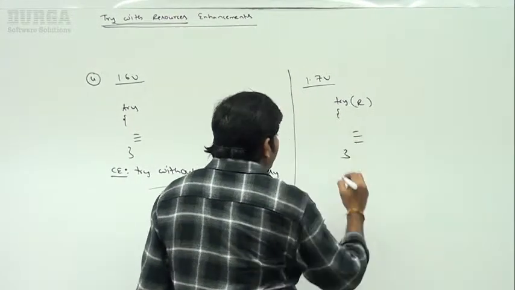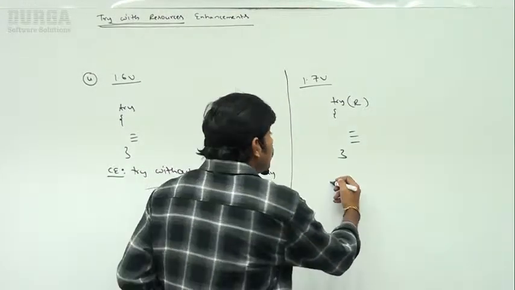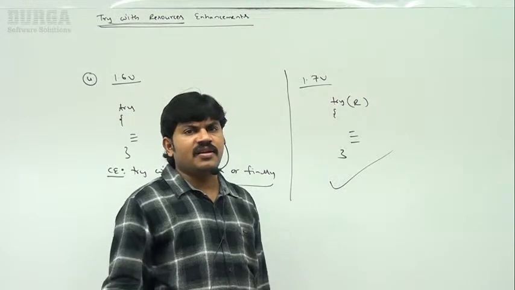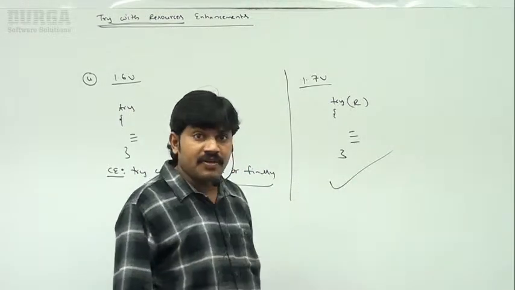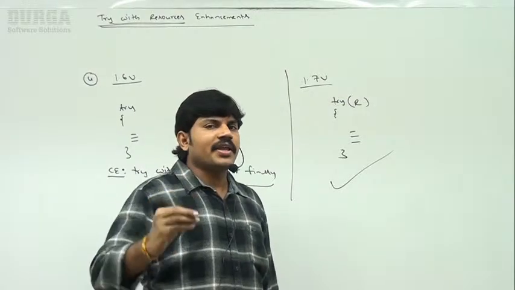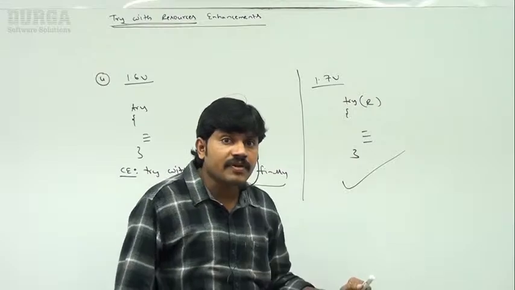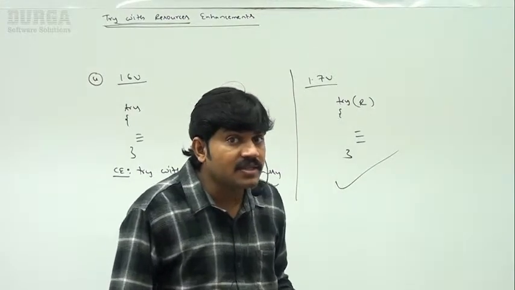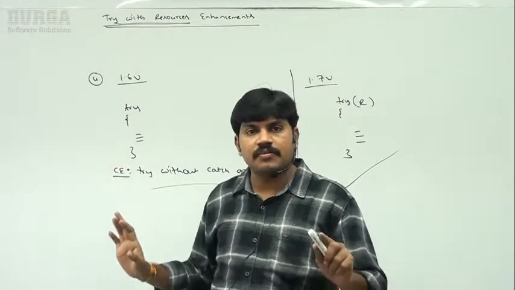Here we are not required to take a catch block or a finally block. Only this one is valid. Even if you are not taking a catch block, this syntax itself is valid. Try without catch or finally is valid syntax in which version? 1.7 version. But where is it invalid? In 1.6 version, only try by itself is invalid.